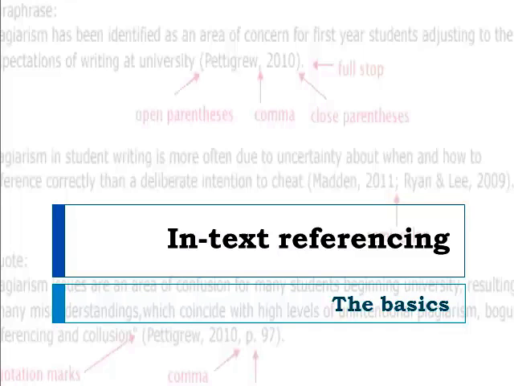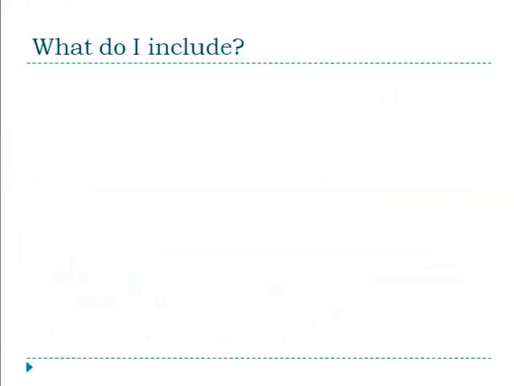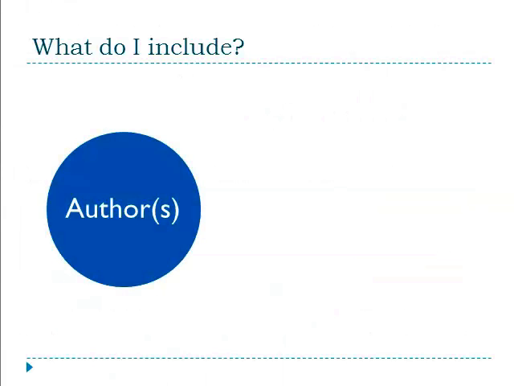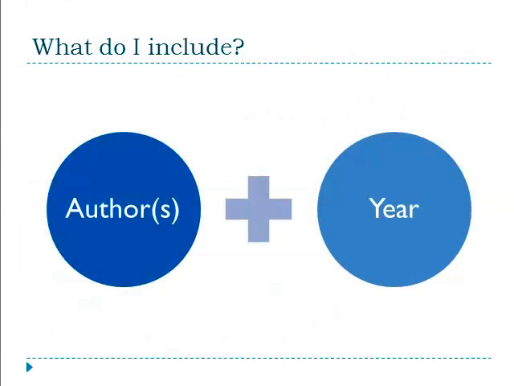This video explains the basics of in-text referencing, which is an essential part of academic writing. When in-text referencing, you always need to state the author or authors and the year the source was published. If the author is a person, you only need to write their surname. The author could also be an organization, and in this case you use the organization's name.